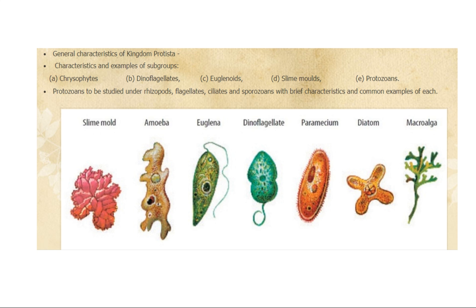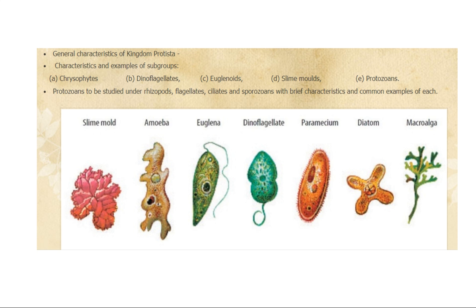And under protozoans also, we'll study about rhizopods, flagellates, ciliates, and sporozoans with two characteristics and their different modes of locomotion, and with two examples of each. So this is what all you have to do in kingdom Protista. That comes under the heading biological classification. We have already finished kingdom Monera.